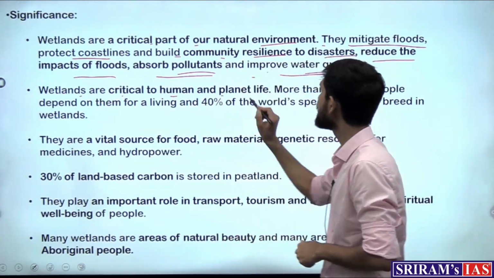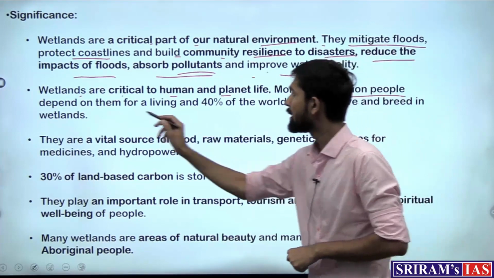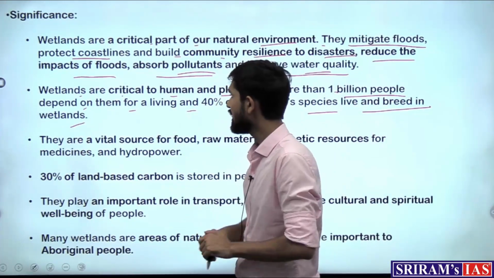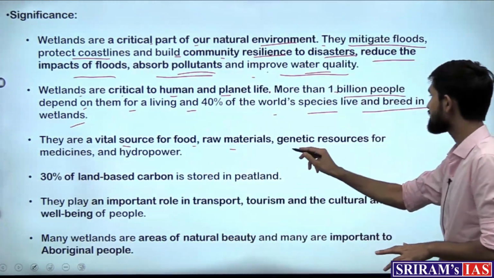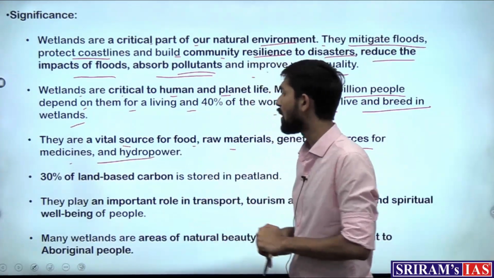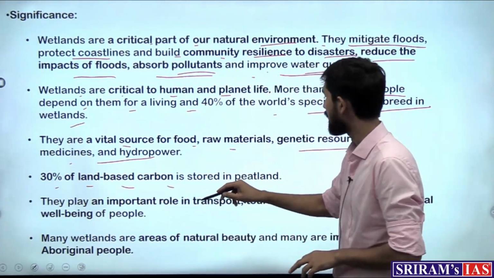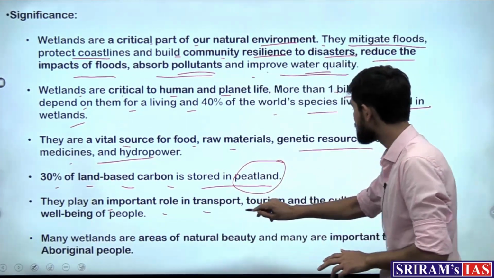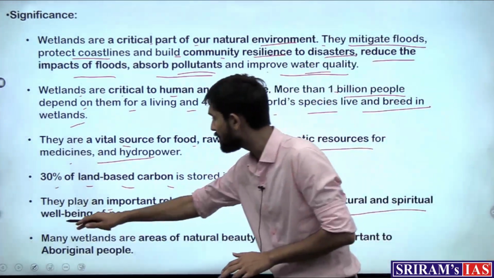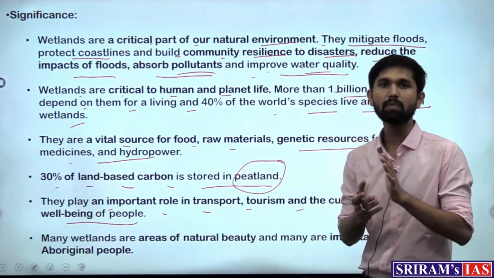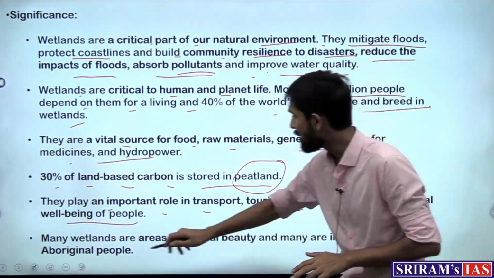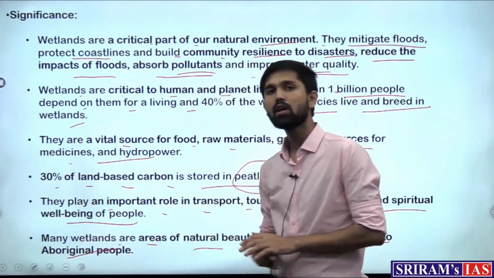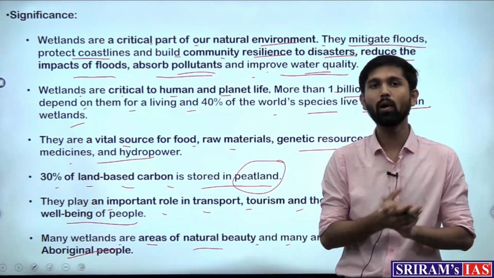Wetlands are critical to human and planet life. More than 1 billion people depend on them for a living, and 40% of the world's species live and breed in wetlands. They are a vital source for food, raw materials, genetic resources for medicine and hydropower as well. And 30% of land-based carbon is stored in peatland, or what we call wetland. They play an important role in the transport, tourism and cultural and spiritual well-being of people as well, right? These sites become important tourist spots and cultural spots, and many wetlands are areas of natural beauty and many are important to Aboriginal people. So we established the importance of wetlands and what exactly are wetlands.